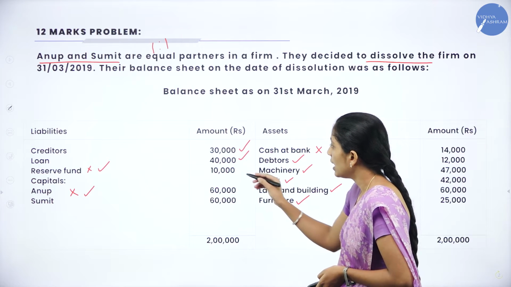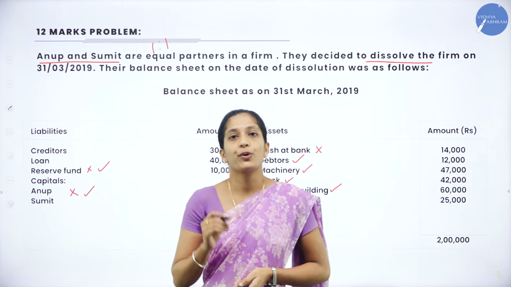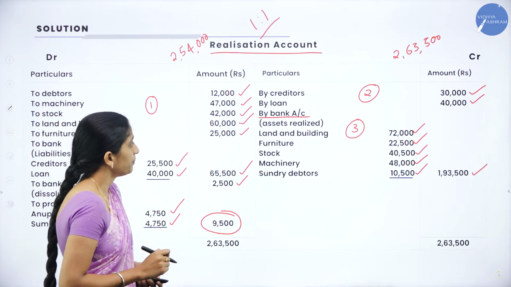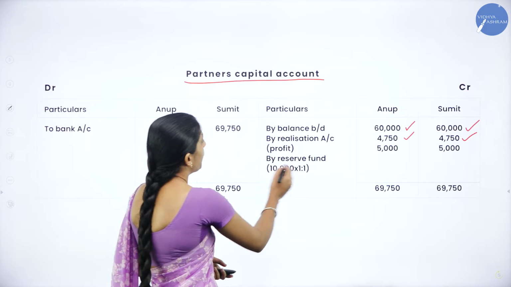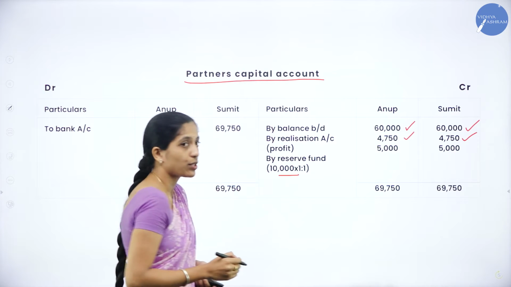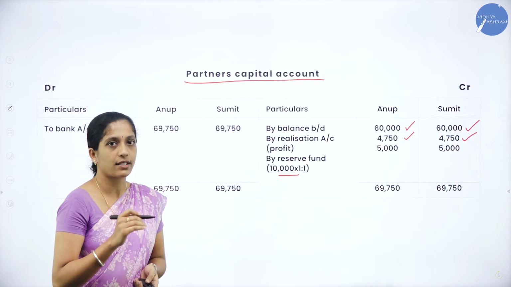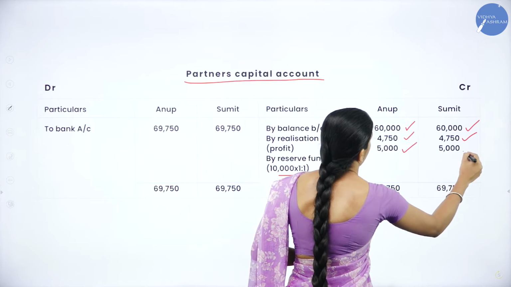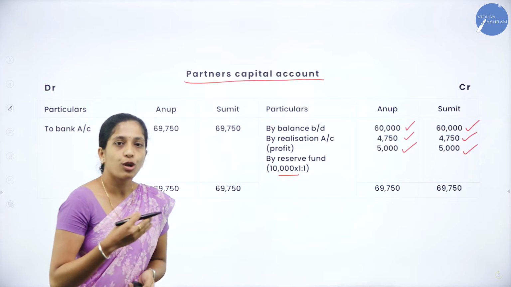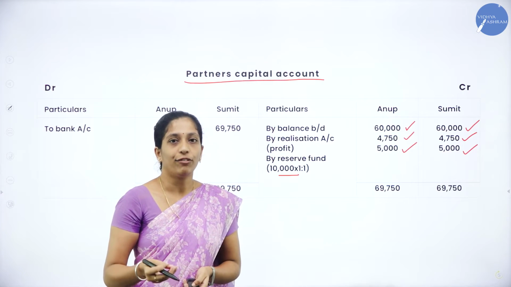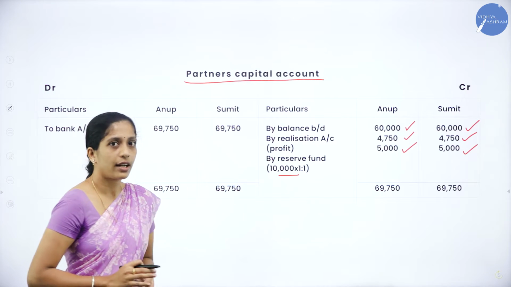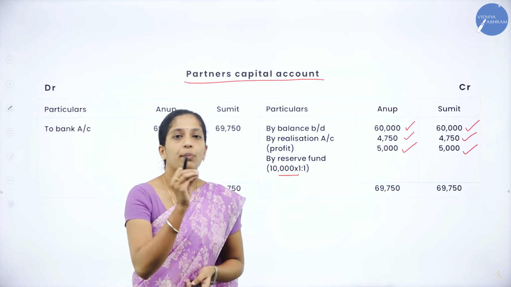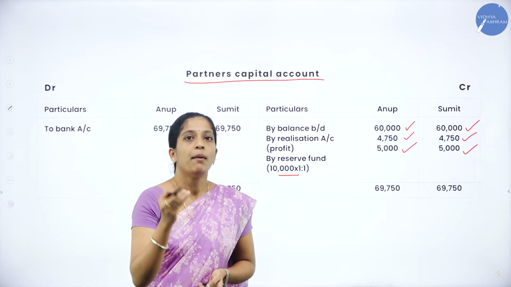So what is the reserve here? That is 10,000. So we have to distribute that 10,000 in their profit sharing ratio 1:1. So how to record that? By reserve fund, so reserve fund is 10,000 and the profit sharing ratio is 1:1. It's nothing but 10,000 into 1 divided by 2. So each partner will get 5,000 each. Next, there is no profit and loss account. There is no any other fund. So we are done with recording all the entries in our partner's capital account. Now we have to balance that entry and the balancing figure has to be transferred to bank account.